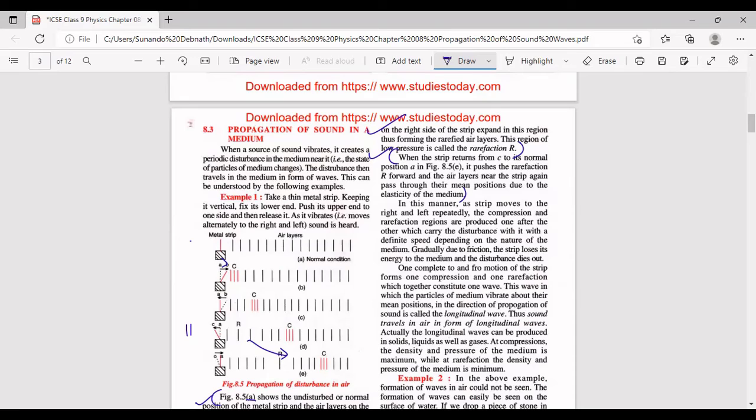So due to the elasticity of the medium, what happens? The air layers again go to their mean position. तो ये जो अपने जहां rarefaction हुआ था वो फिर से अपने original state में आ गया because of the elasticity of the medium. However, the rarefaction region is transmitted further, तो उसके आगे वाले जो air layers हैं वो rarefied हो जाएंगे. कुछ देर बाद फिर वो normal हो जाएगा और उसके आगे वाला फिर rarefied हो जाएगा. In this way, the rarefaction region is transmitted further. And this is how the sound propagates.